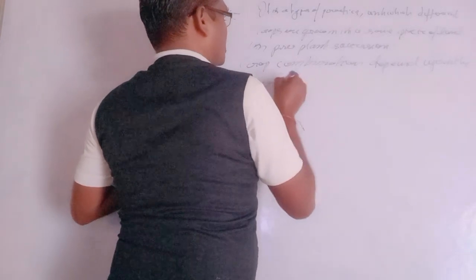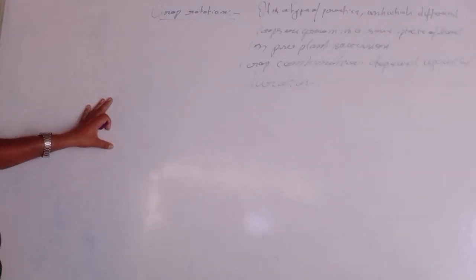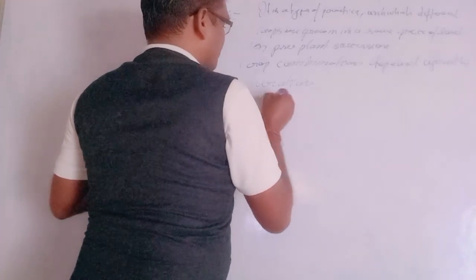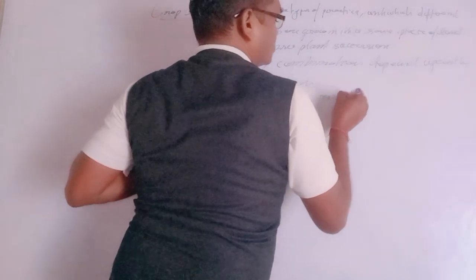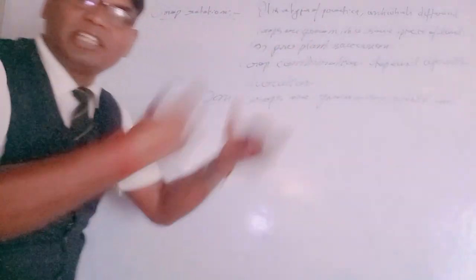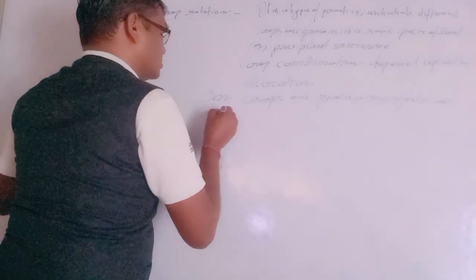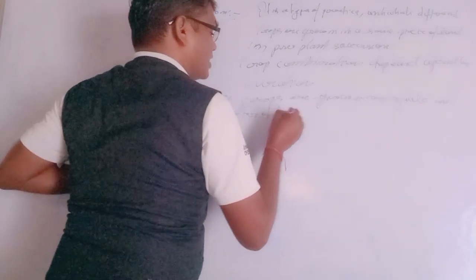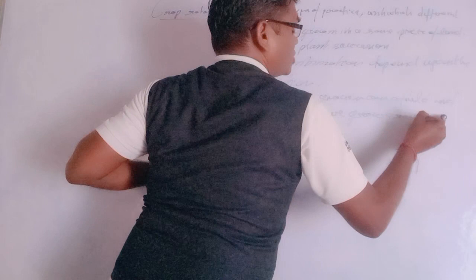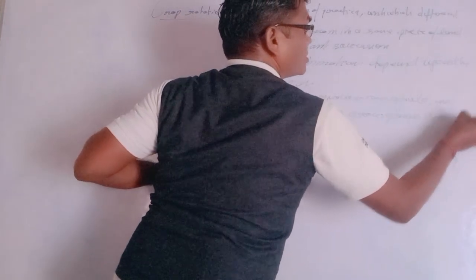Time duration means that after one crop is grown on a field and harvested, we grow another crop.